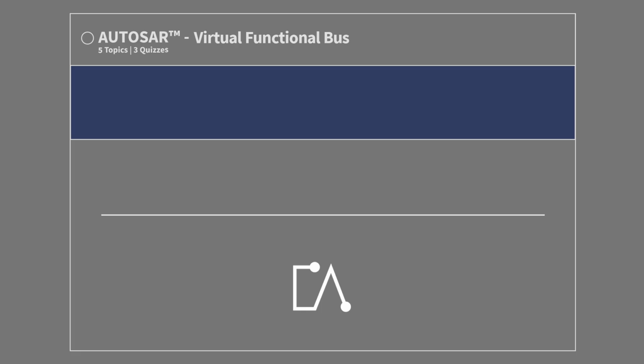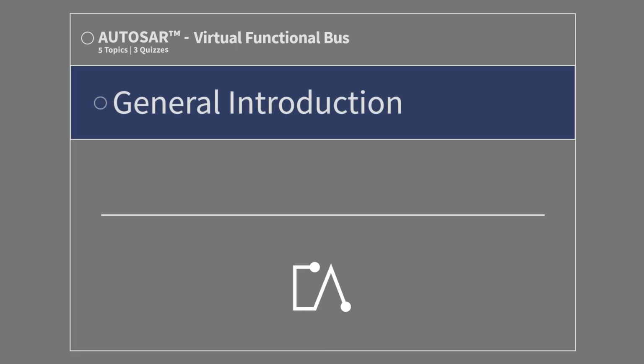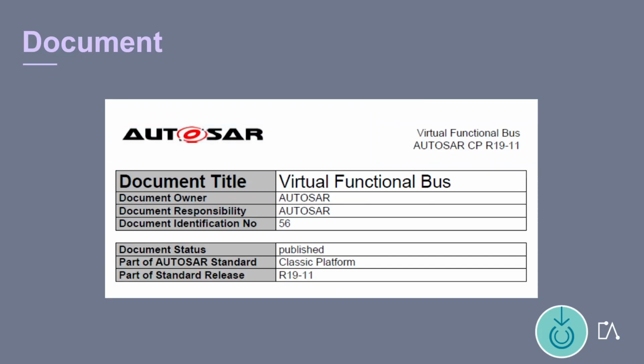Autosar. Virtual Functional Bus. General Introduction. Documents. This e-learning focuses on the Virtual Functional Bus Release R1911, which is the main communication concept of the classic platform. This concept is mainly described in the Autosar document 56, Virtual Functional Bus.